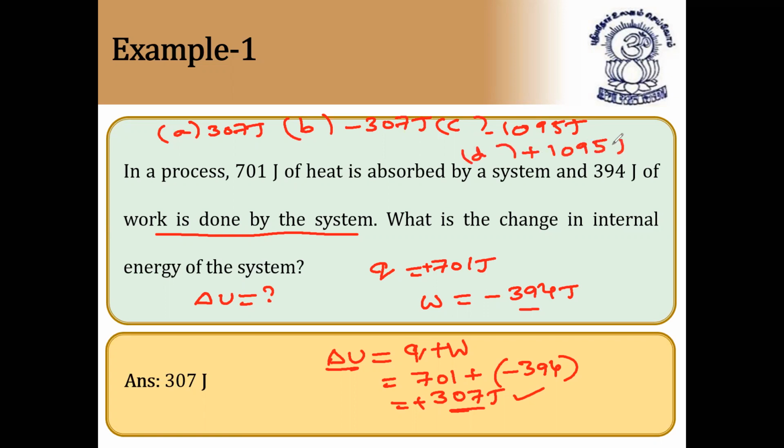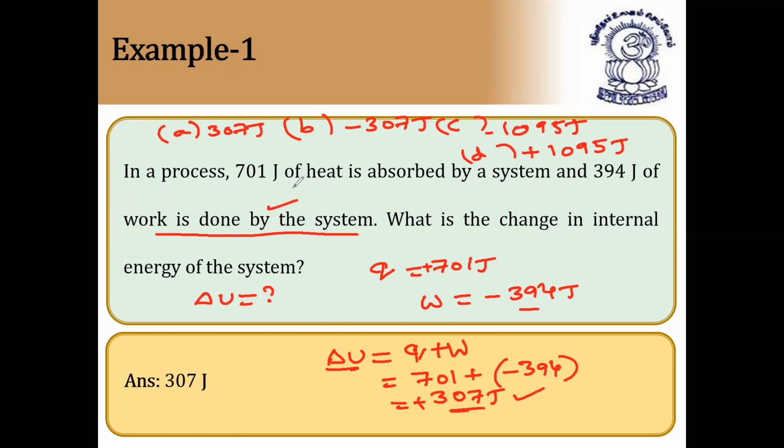So you will get like this, either the additive product or the subtractive product. Here we have to do subtraction because work done is taken as negative, because work is done by the system. That's why I told you the IUPAC conventions of the system based on work done and Q are very, very important.